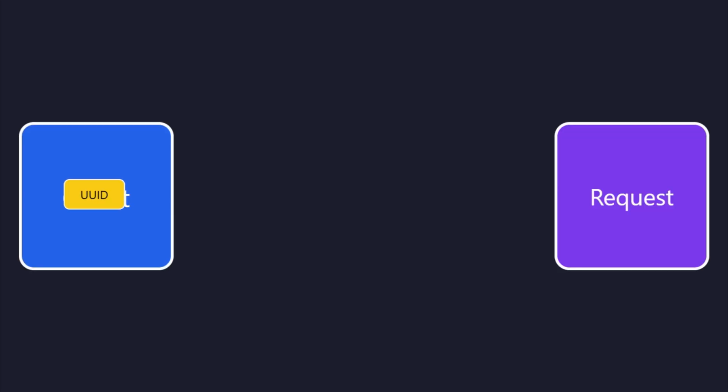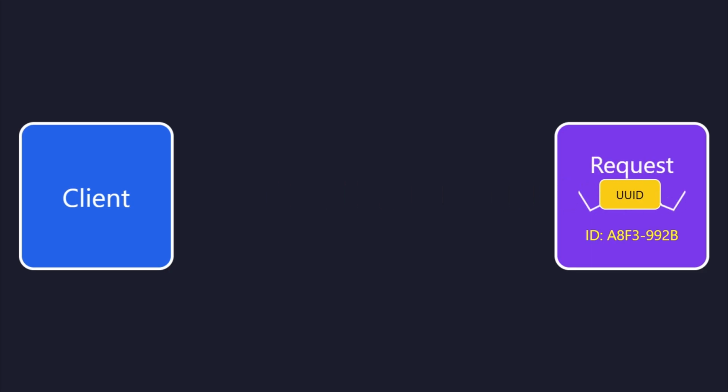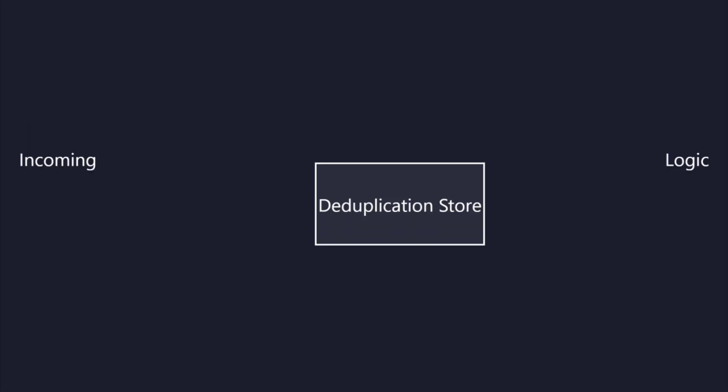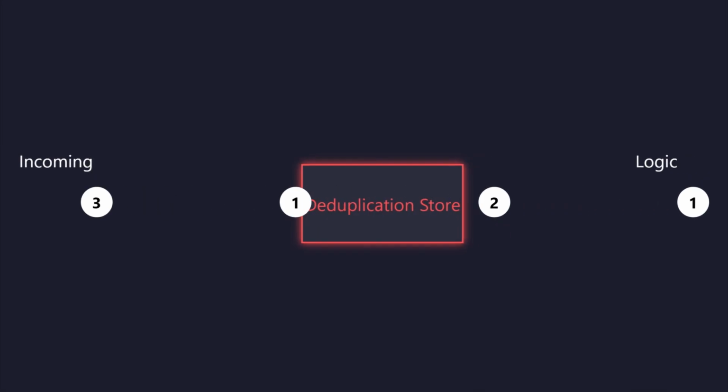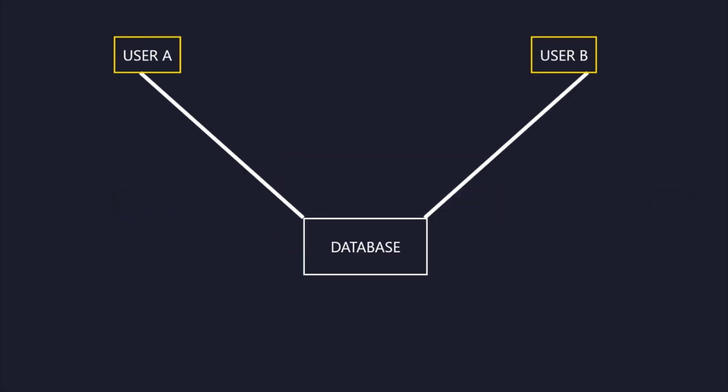Clients must attach a universally unique identifier to every request. This idempotency key serves as the unique fingerprint for that specific intent. The consumer maintains a deduplication store to track processed identifiers. Before executing logic, the system checks if the current identifier already exists.